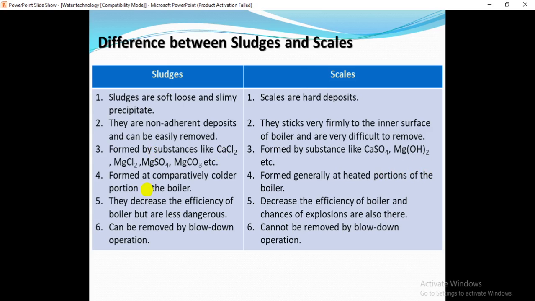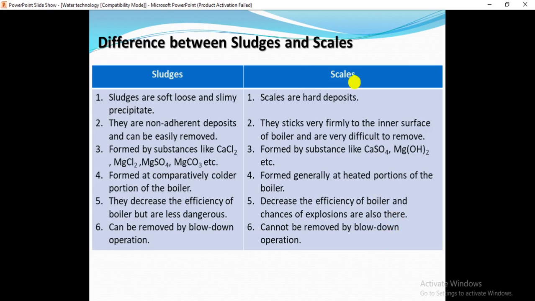Sludges form at comparatively colder portions of the boiler, but scales form generally at heated portions of the boilers. Sludges decrease the efficiency of the boiler but are less dangerous. Scales also decrease the efficiency of the boilers and chances of explosions are also there.